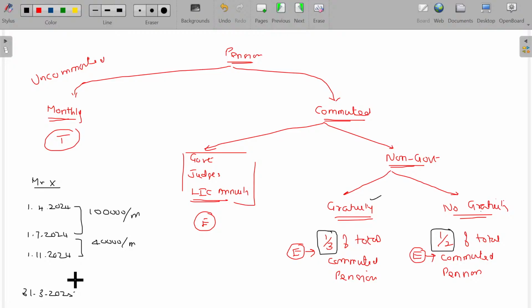So immediately after the retirement, he gets a pension. And from 1/11/2024 up to 1/2/2025, out of 40,000, almost 30% is commuted and received in a lot. 30%, may be 12,000.